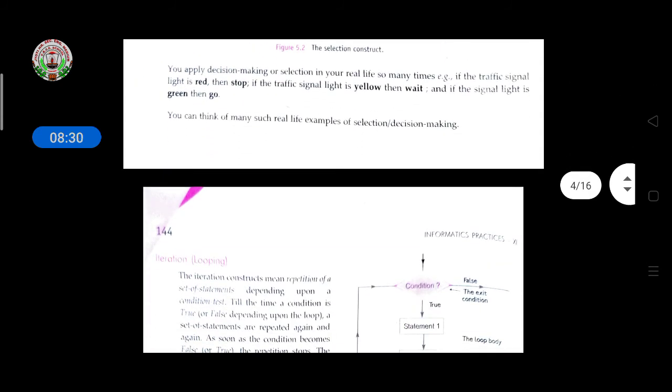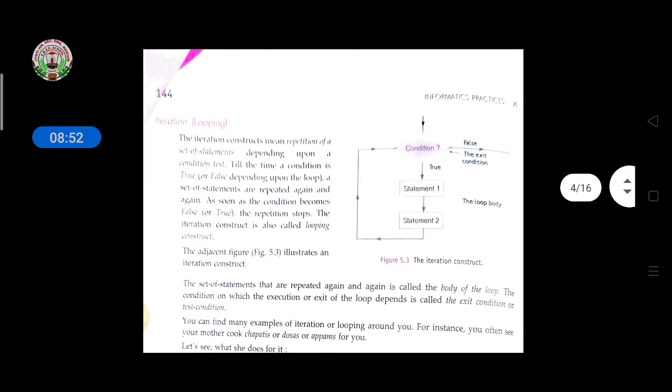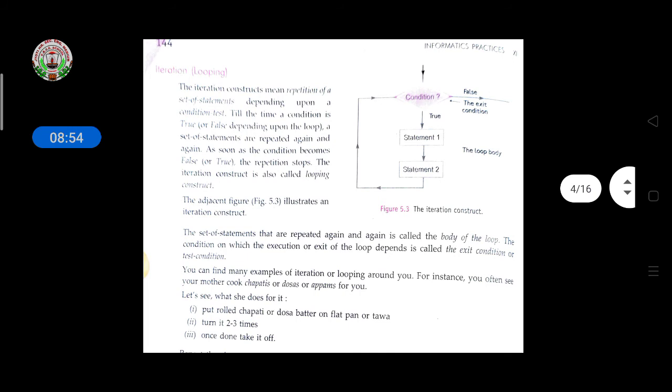You apply decision making or selection in your real life so many times. Example, if the traffic signal light is red, then stop. If the traffic signal light is yellow, then wait. If the traffic signal light is green, then go. So you can think of many such real life examples of selection and decision making. Like this you have to give the decision, if else, when you are giving instructions in a program.